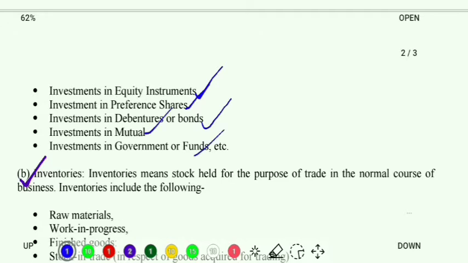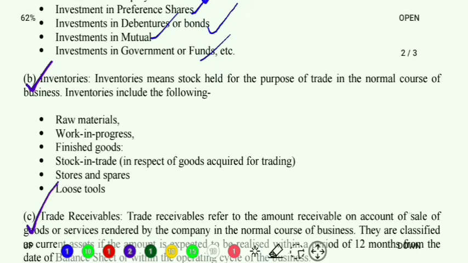Clear? Next what we have? Next we have the second subheading, that is inventories. Now what are inventories? See, if we talk about the balance sheet format that we generally prepare for partnership or when we prepare for NPOs, you know that item. That item is called stock. That comes on the asset side of the balance sheet. This also you know.